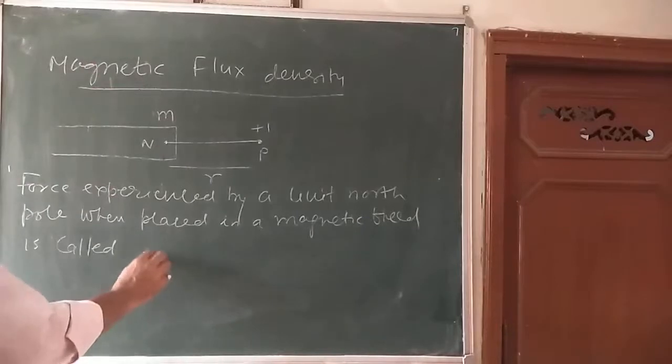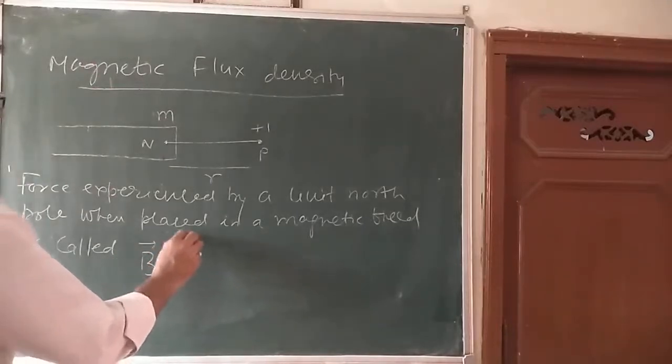At that point I can write B is equal to F by M.